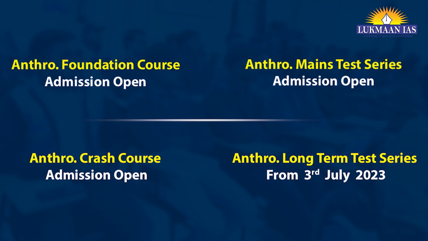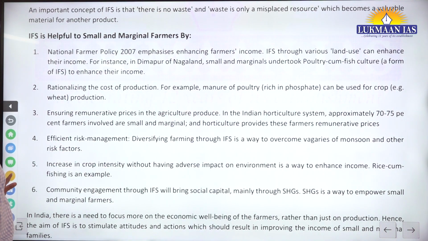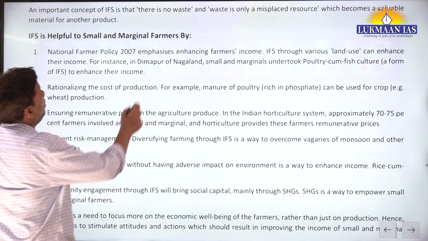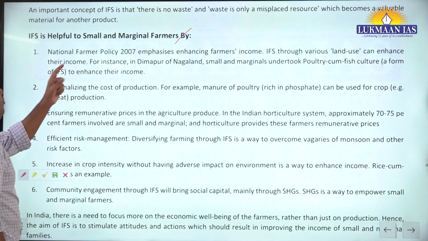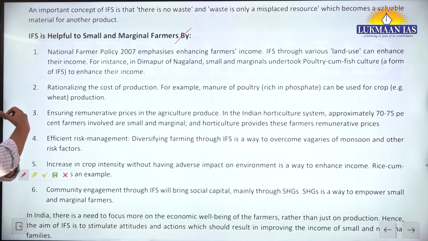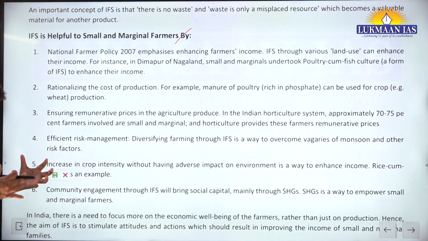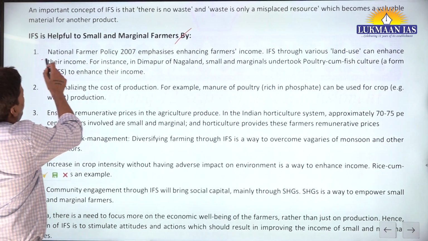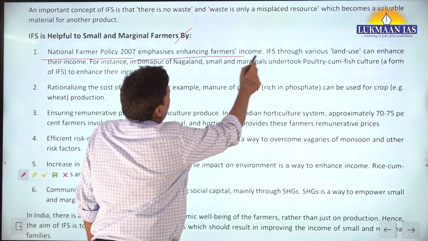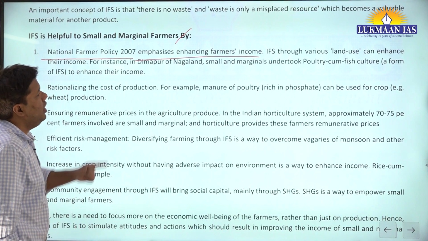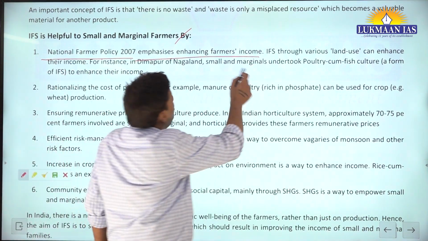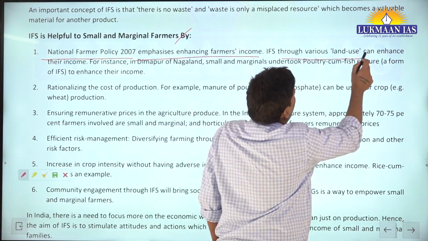Okay. Now, second part of the question: how IFS is helpful to small and marginal farmers. IFS is helpful to small and marginal farmers. Okay. Now you will connect your agriculture notes with this part. National Farmer Policy emphasizes enhancing farmers' income. Okay, that's correct. Then what will IFS do? Integrated farming system through various land use. Now, land use.